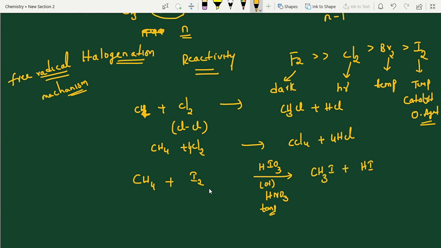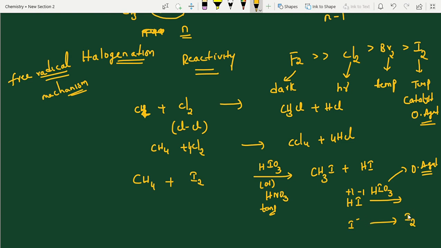This reaction is slow. That's the reason we are using special conditions, drastic conditions like an oxidizing agent and some temperature, right? HI is formed. Now, HI further reacts with the oxidizing agent in the vessel and gives I2. Here I is minus 1 and this is plus 1, I minus and I plus give I2. We all know oxidizing agent means it can oxidize the neighboring group. This is oxidizing the neighboring group.